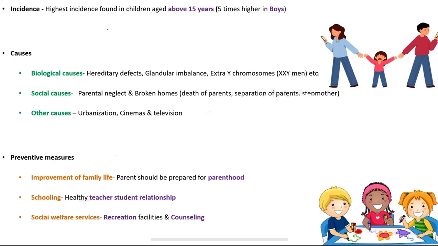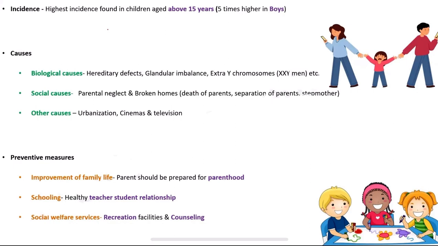Then social causes like parental neglect, broken home, stepmother, separated parents, death of parents, etc. The other causes include urbanization, cinemas, televisions, cheap recreation, sex thrillers, industrialization, the slum dwellings. All of this will be a cause of juvenile delinquency.